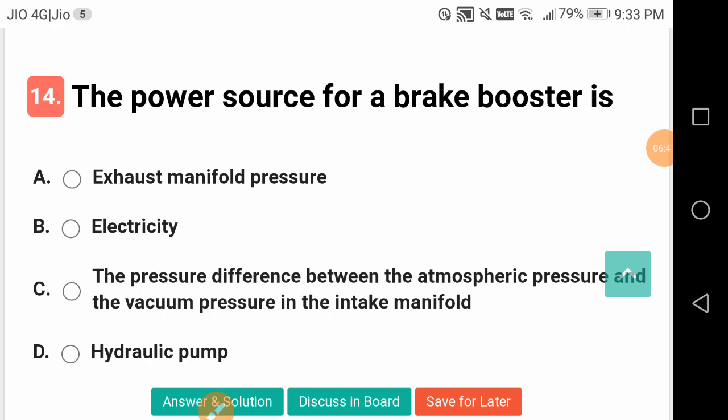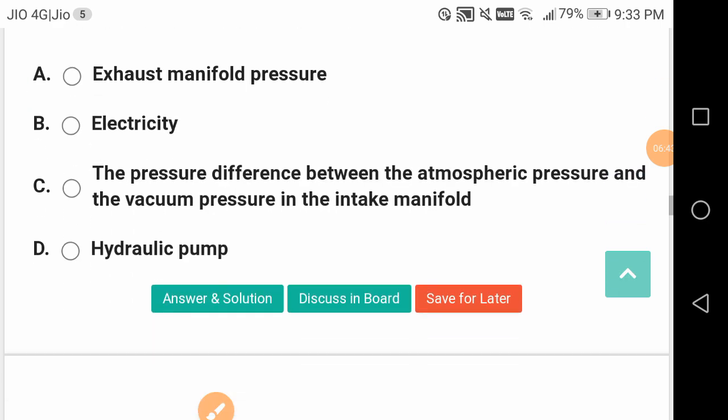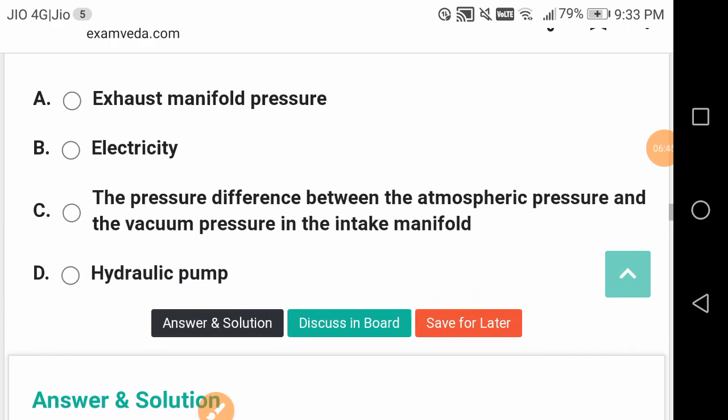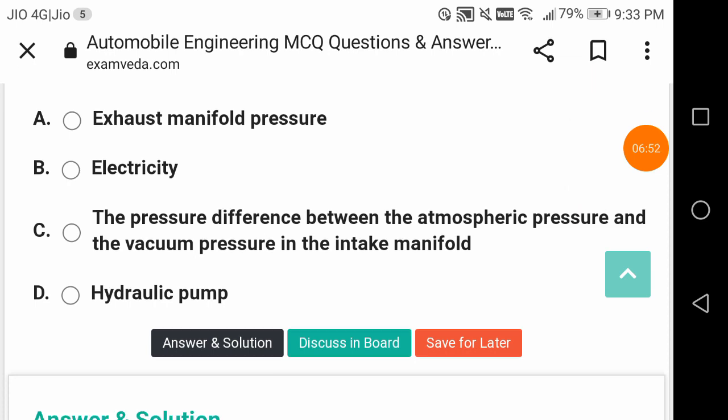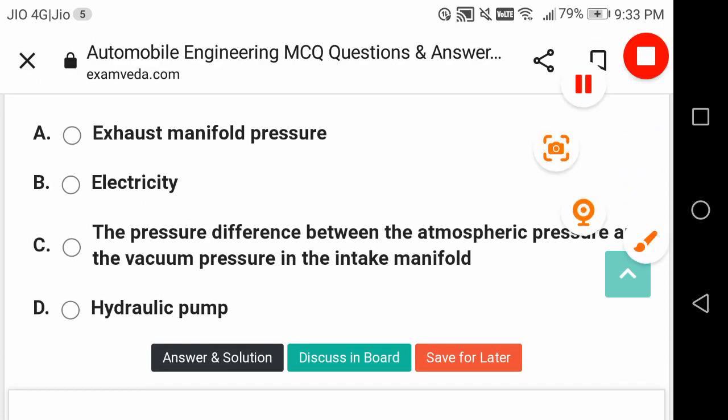The power source for a brake booster, what is this? It is the pressure difference between the atmospheric pressure and the vacuum pressure in the intake manifold. This is a good question, friends. From an examination point of view, this is a good question.